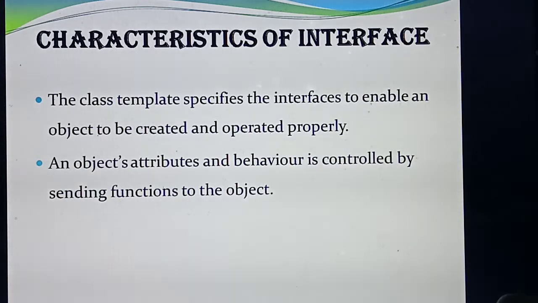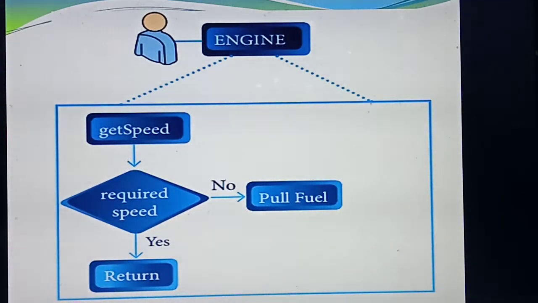Okay, so listen. To explain this interface and implementation, they have given one diagram. This diagram explains the interface. So for example, listen, a particular person is driving a car. Okay, one person is driving a car. What's the aim of the person?